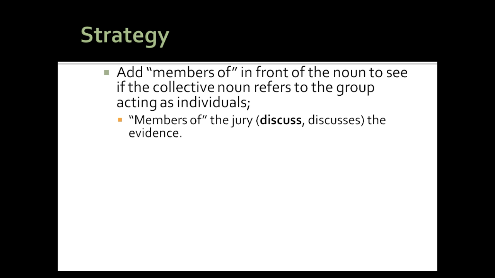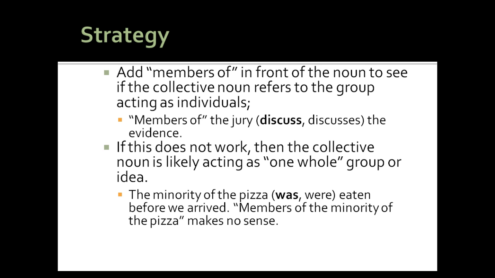When you're in doubt with collective nouns, add members of in front of the noun to see if the collective noun refers to the group acting as individuals. So for example, members of the jury. Is it members of the jury discuss or members of the jury discusses the evidence? So in terms of the verb, is it something that they do all at once as a group, or is it only individuals in that group do so? If it is, then you treat it as being plural, as in members is the word plural. If it's the whole group acting as one, then you treat it as though it's singular.